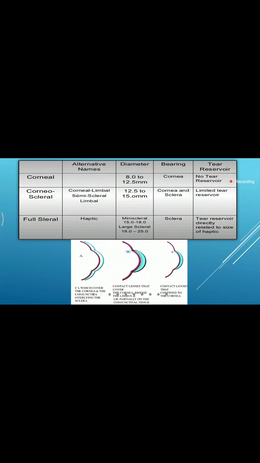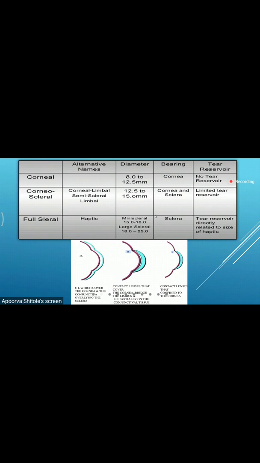Over here, as we see the white part in the scleral lenses is more, we can say that the tear reservoir over here will be more, whereas in this it will be less, and in corneal lenses there will be some amount of tear reservoir, but it is lesser than these.